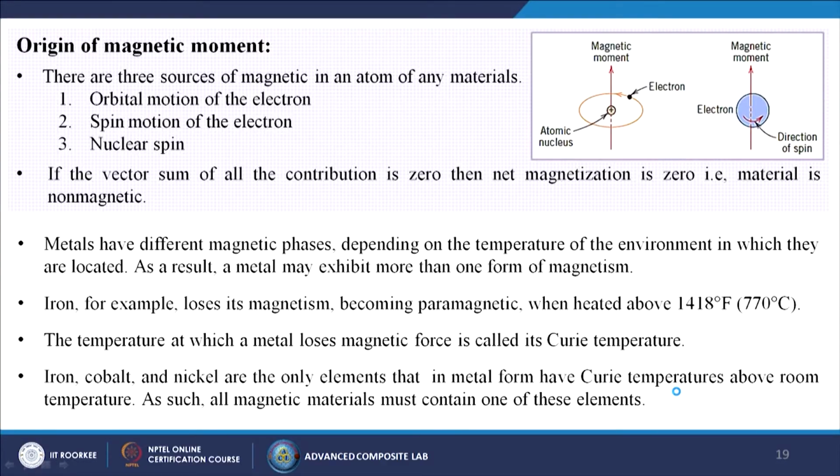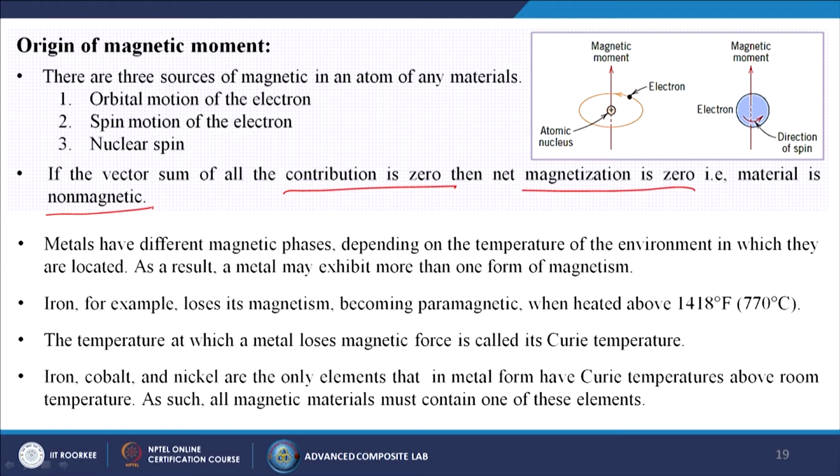So, what is the origin of that magnetic moment? There are 3 sources of magnetic moment in an atom of any material. First one is the orbital motion of the electron, second is the spin motion of the electron, and third one is the nuclear spin. If the vector sum of all the contributions is 0, then net magnetism is 0, and the material is a non-magnetic material.